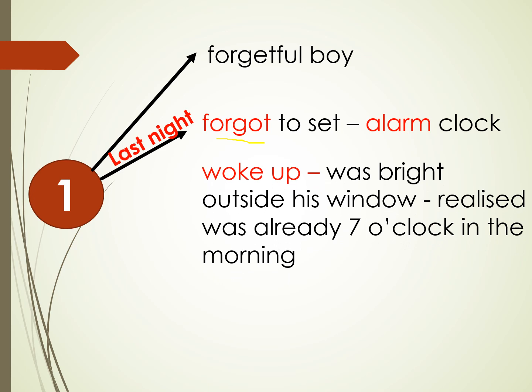Then what happened? When he woke up, it was bright outside his window. What is the meaning? It was bright outside his window. It means it's already late. The sun shines into his room through the window.